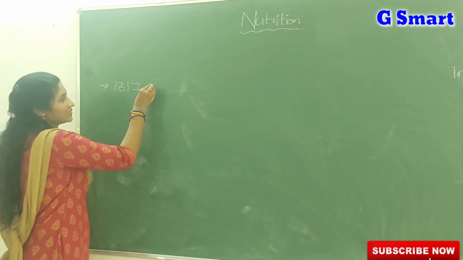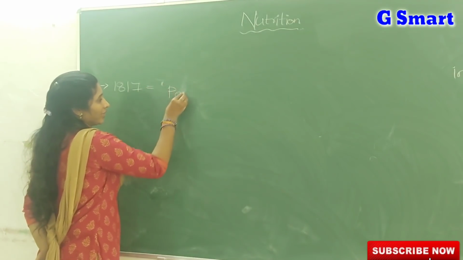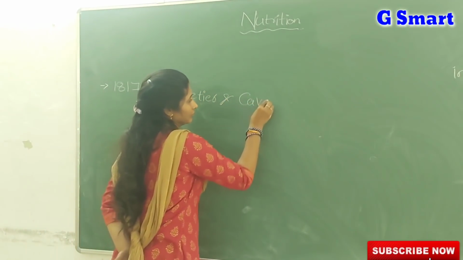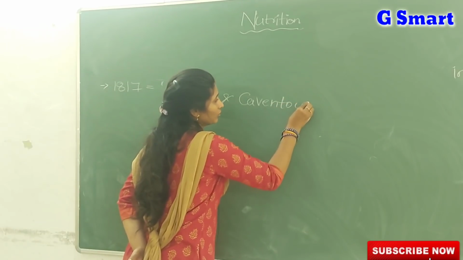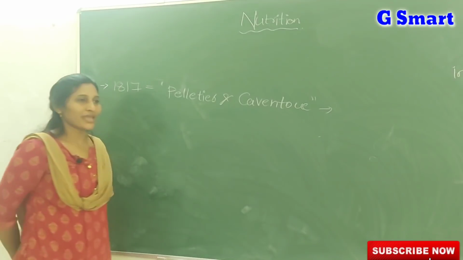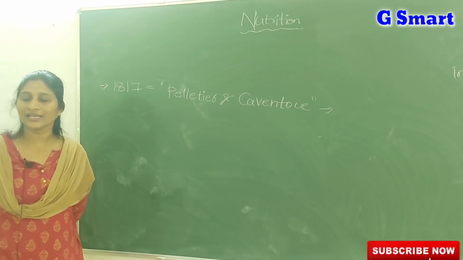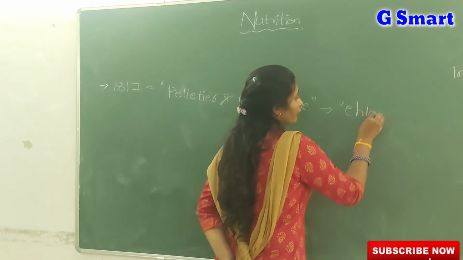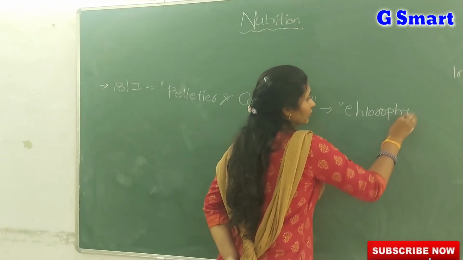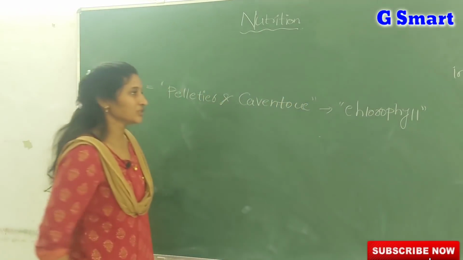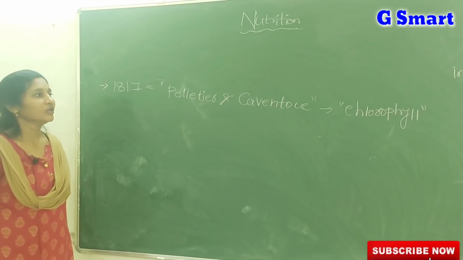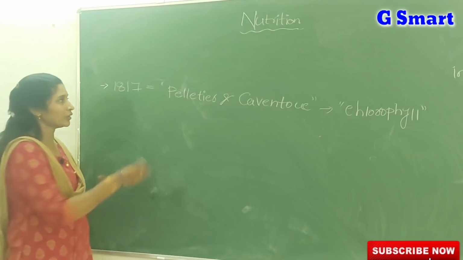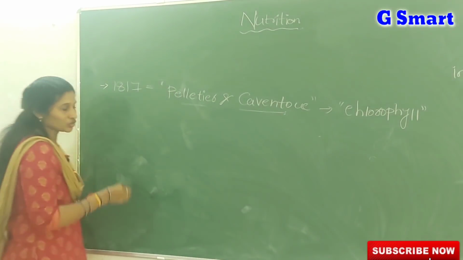Next, in the year 1817, two scientists known as Pelletier and Cavendish. These two scientists extracted the green color substance from the green leaves and named it chlorophyll. In photosynthesis, chlorophyll, a green pigment, is required. So that green pigment was extracted from the leaves and named chlorophyll by the two scientists, Pelletier and Cavendish.